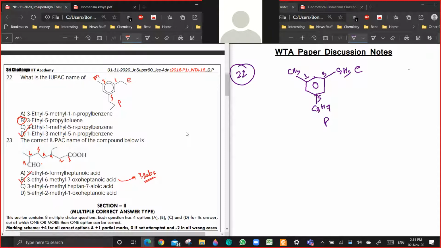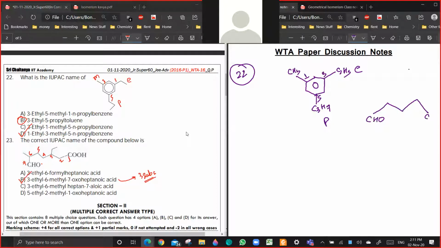No, you see, that is the thing, it is not incorrect. In the preferred IUPAC name system, even the other names are recognized as IUPAC names only. Are you getting a point? I think I have discussed this point that if you are having CHO here, then as per the new system, it is propane-1,2,3-tricarbaldehyde, right? We have discussed this. But the older name is also correct.